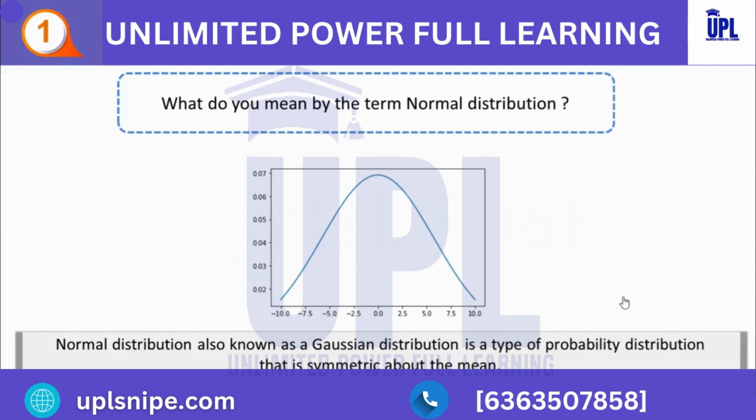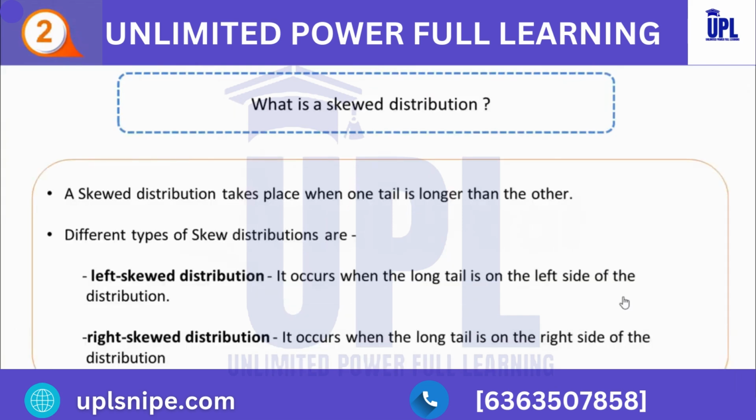So now, let's move forward. The next question we are having is, what is a skewed distribution? A skewed distribution takes place when one tail is longer than the other. Skewness defines the asymmetry of a distribution. Here, the data is not distributed equally on both sides of the distribution's peak. So basically, there are different types of skewed distribution. The first one is the left skewed distribution and the other one is the right skewed distribution.